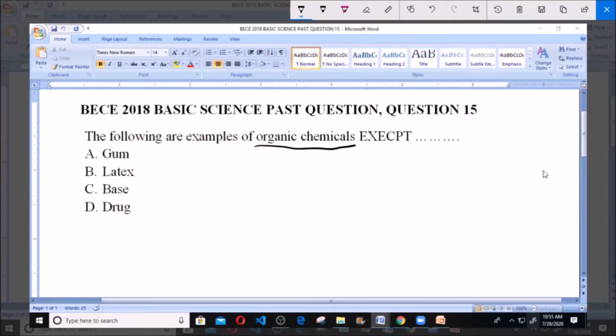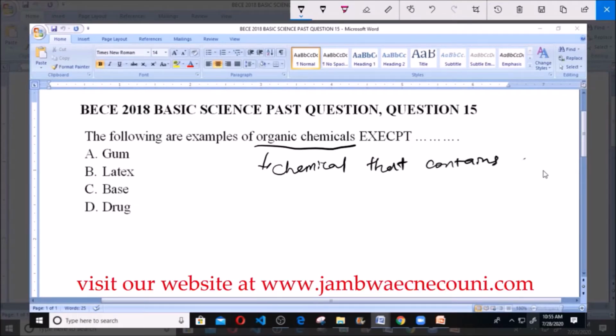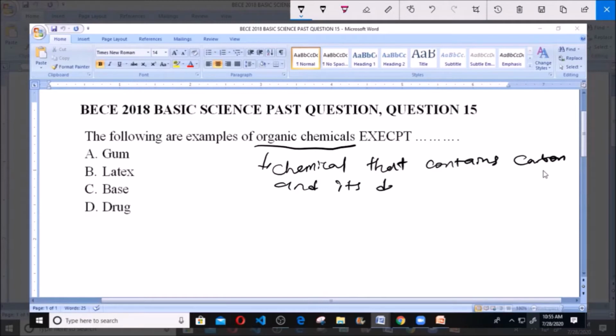Now, what are organic chemicals? Organic chemicals simply refer to chemical substances that contain mainly carbon and its derivatives. They contain mainly carbon and its derivatives. And they are found in nature.